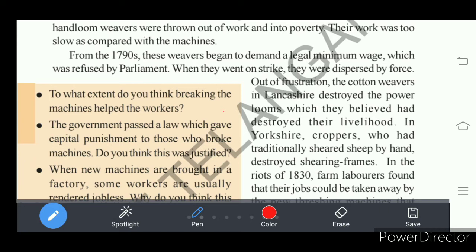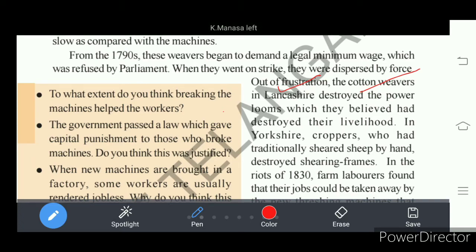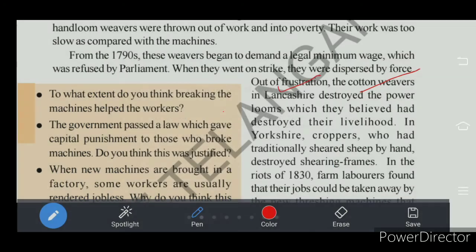This was the belief of the cotton weavers. So cotton weavers in Lancashire destroyed the power looms. They believed that power looms were taking the life and livelihood of the workers. Understand? This is a kind of protest started by the cotton weavers.